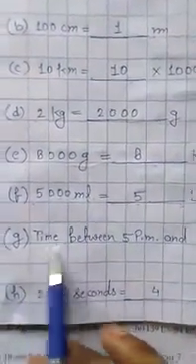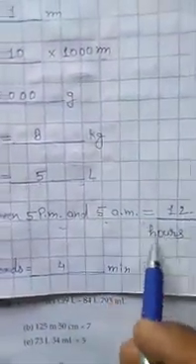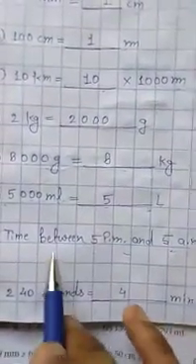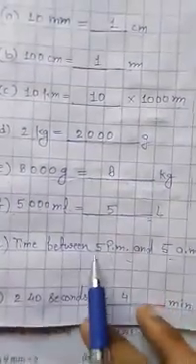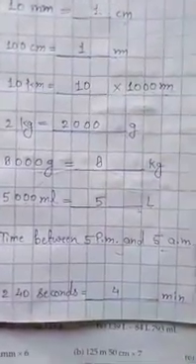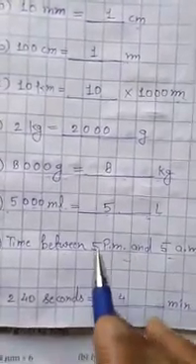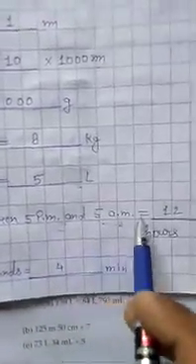Now question G, time between 5 pm and 5 am is equal to dash hours. Students, we will find out the time duration between 5 pm and 5 am. When we count this time, it will be 12 hours. So the time duration between 5 pm and 5 am equals to 12 hours. So we will write here 12.